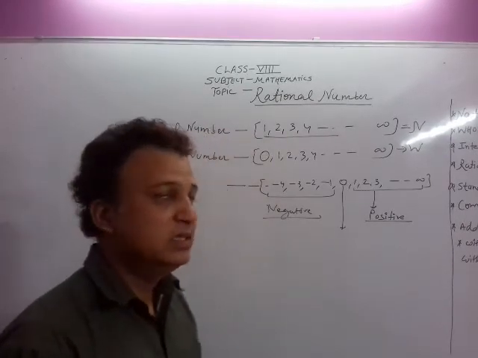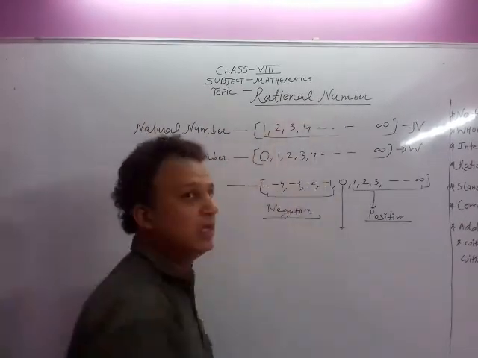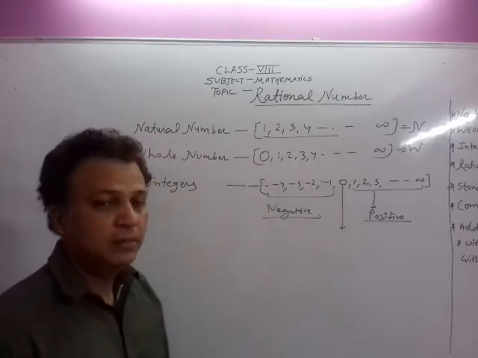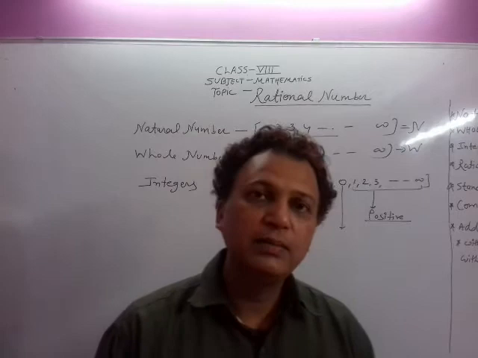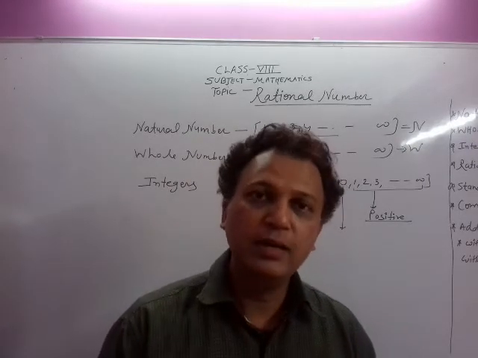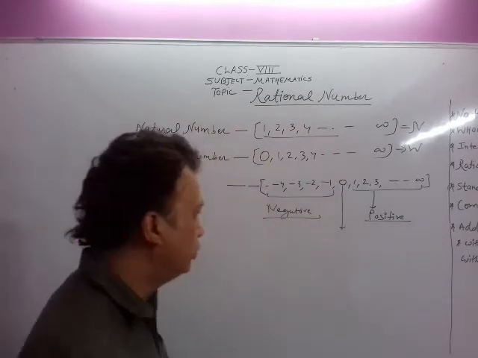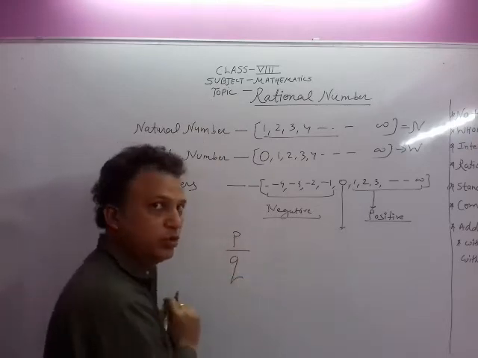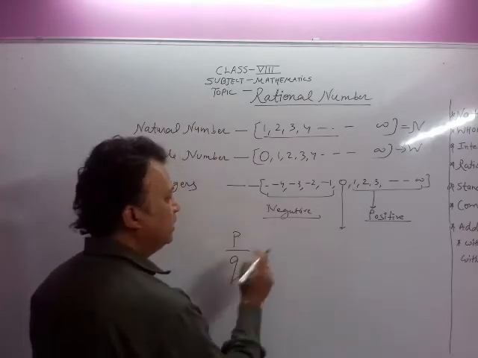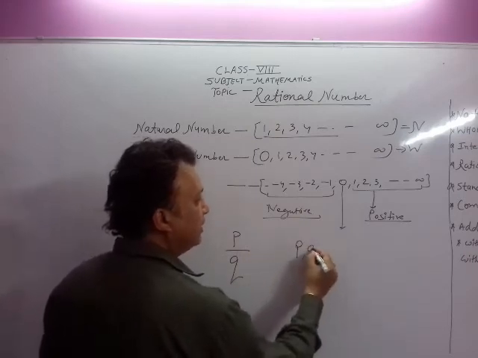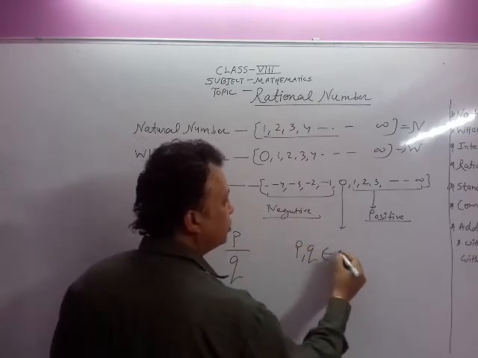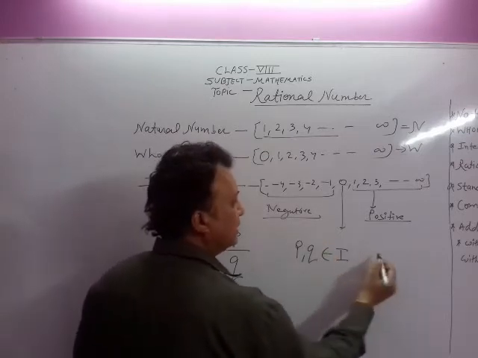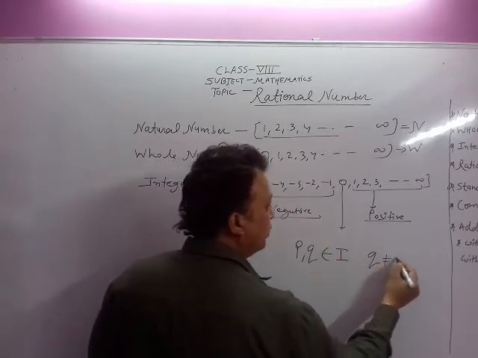Now our topic starts: rational number. Rational number is very important. Listen. Rational numbers. What are the rational numbers? Rational numbers are those numbers which can be written in the form of P upon Q, where P and Q both belong to integers. Yes, both belong to integers. They both are integers. And Q is not equal to 0.